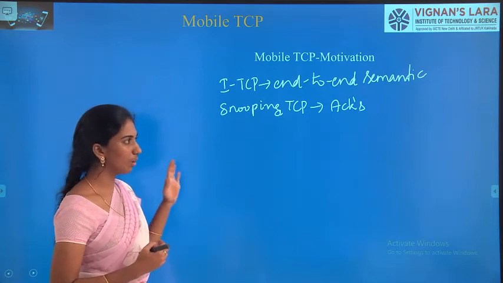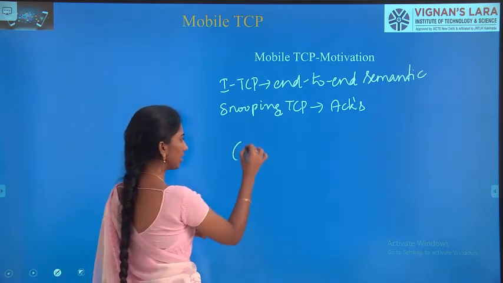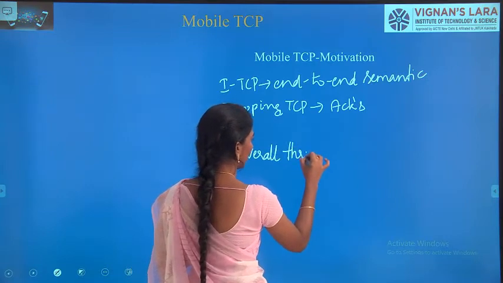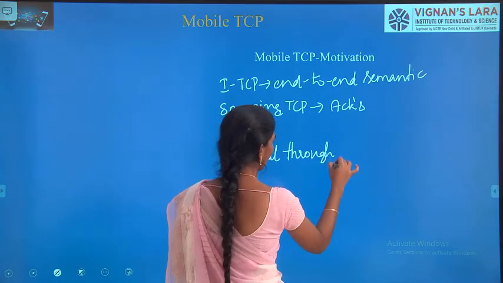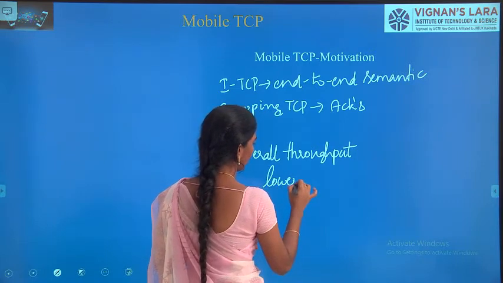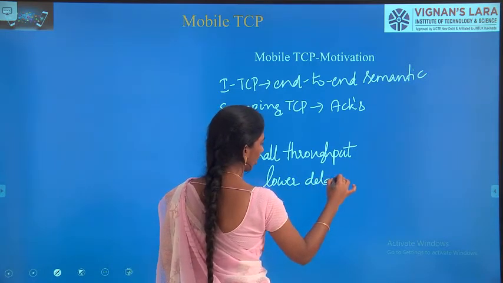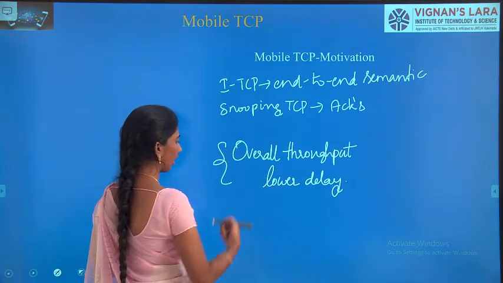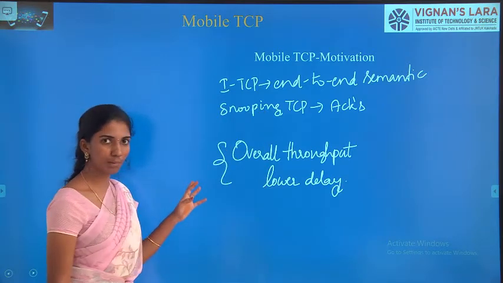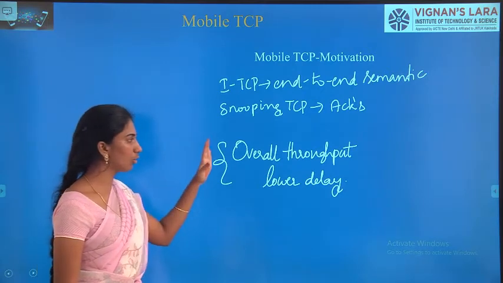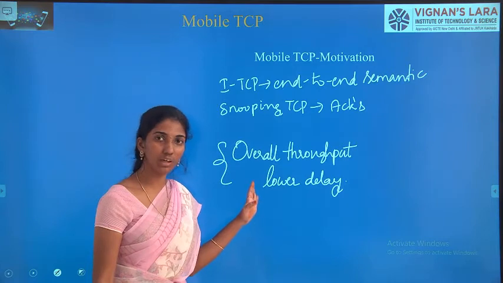So the main objective of mobile TCP is to improve the overall throughput and lower the delay. These are the two main things that are the objective of mobile TCP: overall throughput, and lowering the delay.